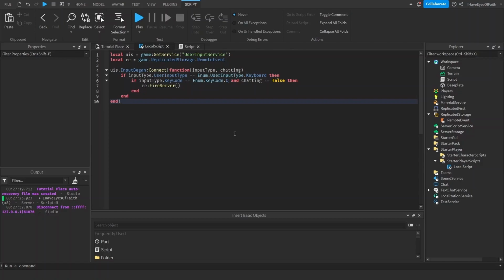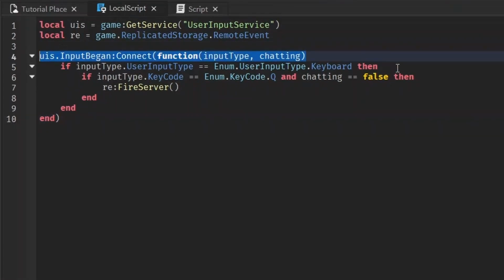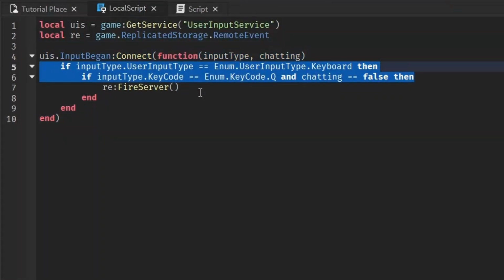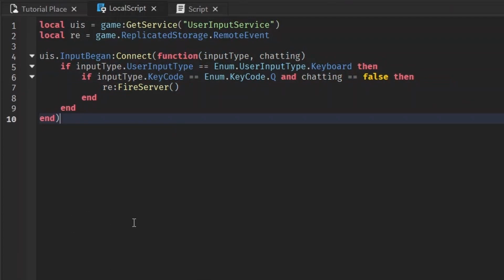I'm not sure if you've been noticing these last episodes, but I haven't really been teaching you anything new per se. Like this is just an event. These are just if statements. This is just a method. This is just stuff from before, but put into a new light, I guess. All this seemingly complicated stuff is just a combination of the fundamentals like data types, functions, events, and so on. So let's look into the camera basics to keep up our practice with the fundamentals.